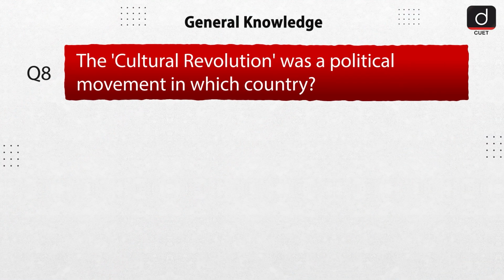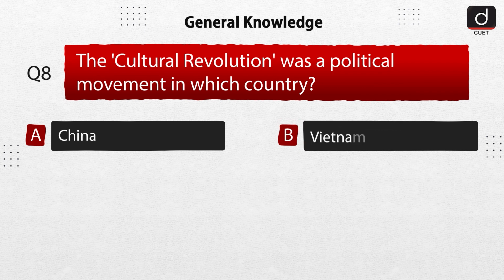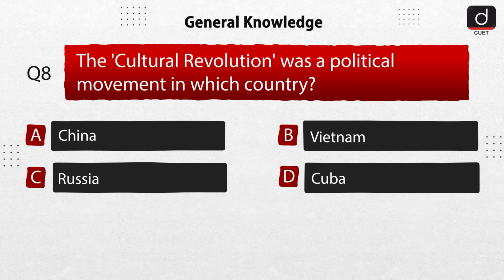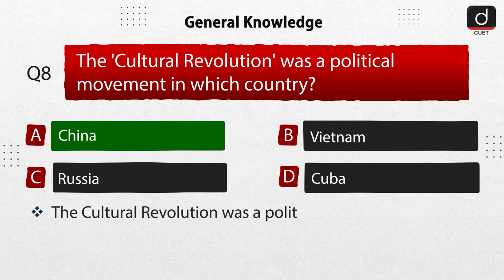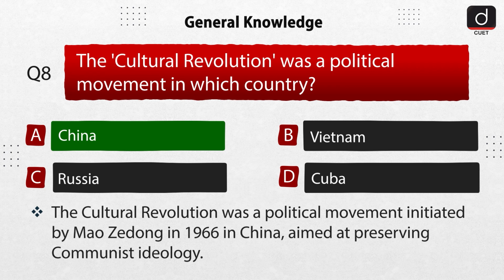Next question is, the Cultural Revolution was a political movement in which country? Option A, China. Option B, Vietnam. Option C, Russia. Option D, Cuba. The correct answer is option A, China. The Cultural Revolution was a political movement initiated by Mao Zedong in 1966 in China, aimed at preserving communist ideology.